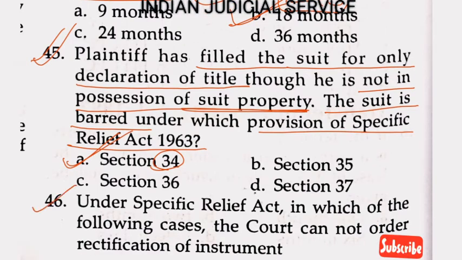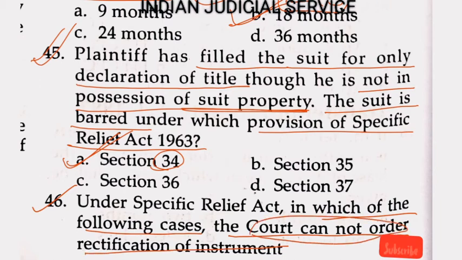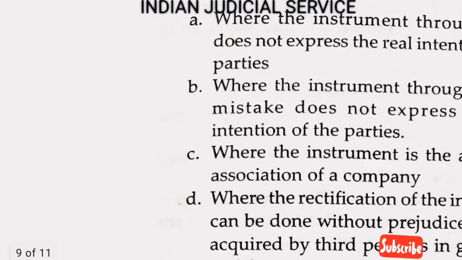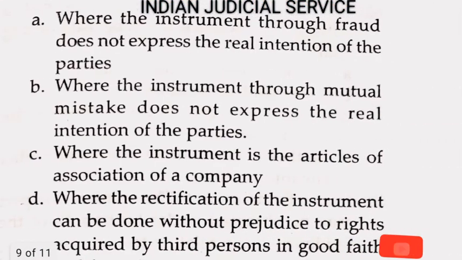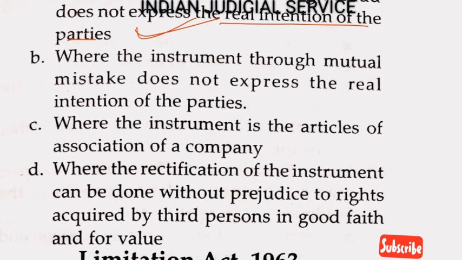Now question number 46. Under the Specific Relief Act, in which of the following cases can the court not order rectification of instruments? This is very important. Option A, where the instrument through fraud does not express the real intention, in that case the court can issue the rectification order.